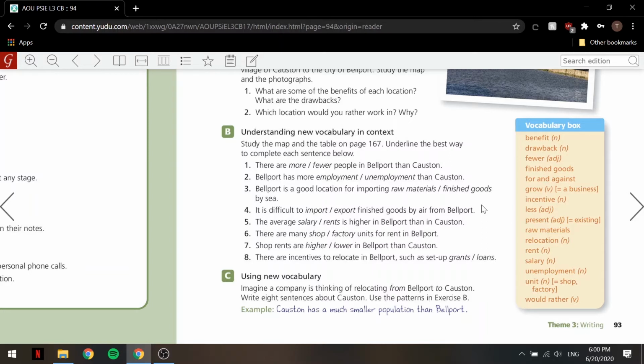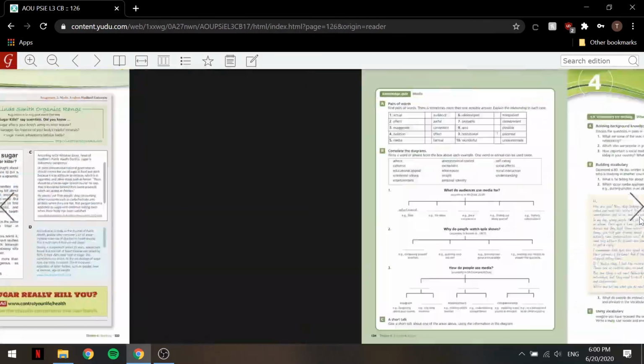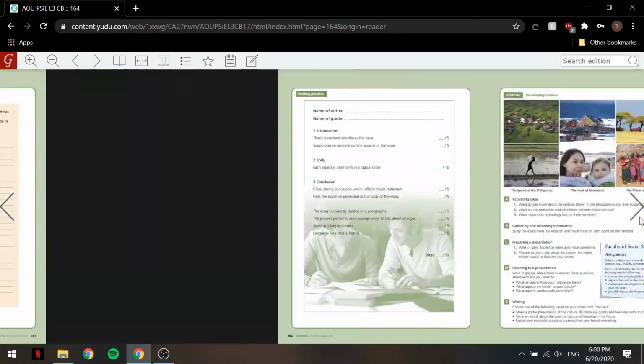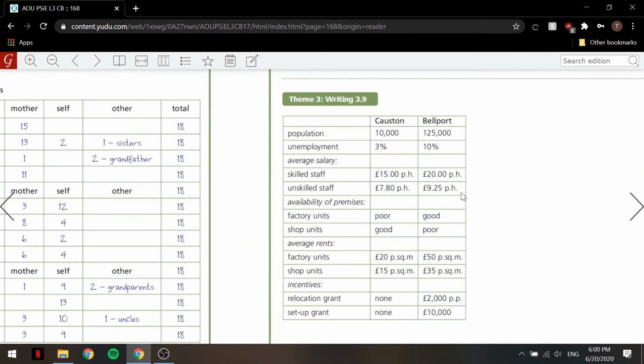Study the map and the table on page 167 and underline the best word to complete each sentence below. Okay, so we're going to dive to page 167 here. As you can see, we have a table putting all the differences between Coston and Bellport. We'll start off with the population. In Coston we have 10,000, while Bellport has over 125,000. Quite a massive difference.